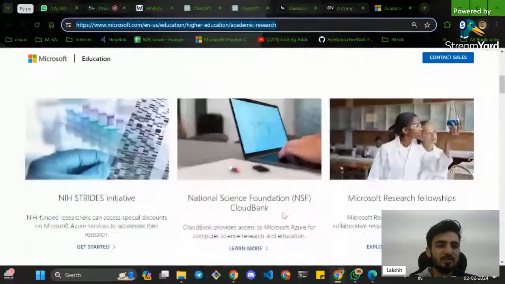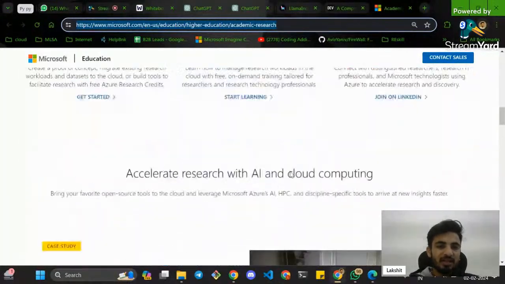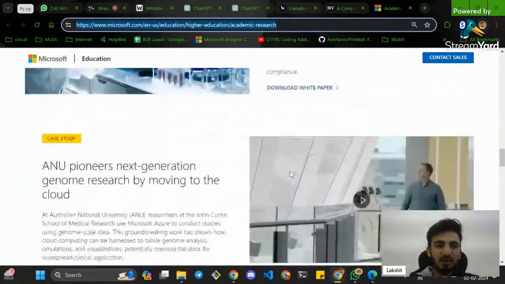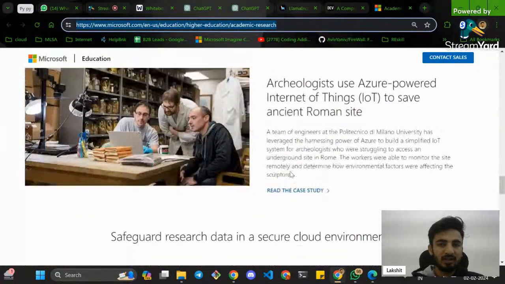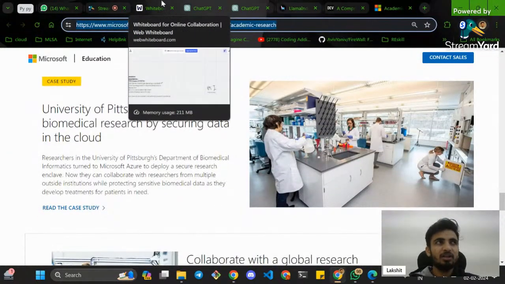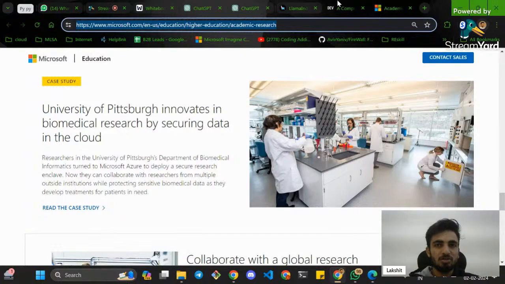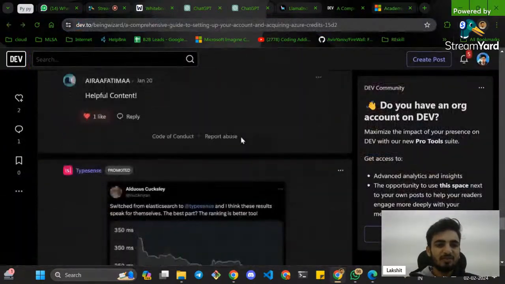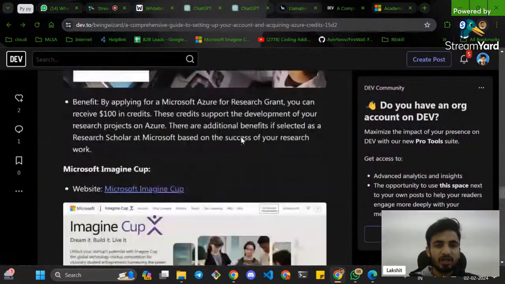And you get a couple of things. You get funding, you get money, you get a stipend, and you get to learn lots of things. You get mentors, industry mentors. So there are a couple of aspects of learning through Microsoft Azure. So these are the ways by which you can get these Azure credits for free.